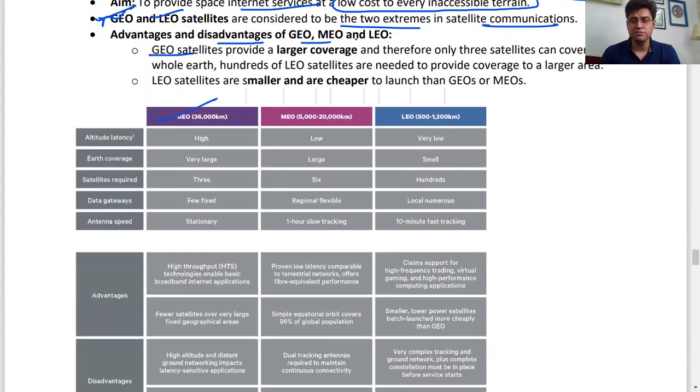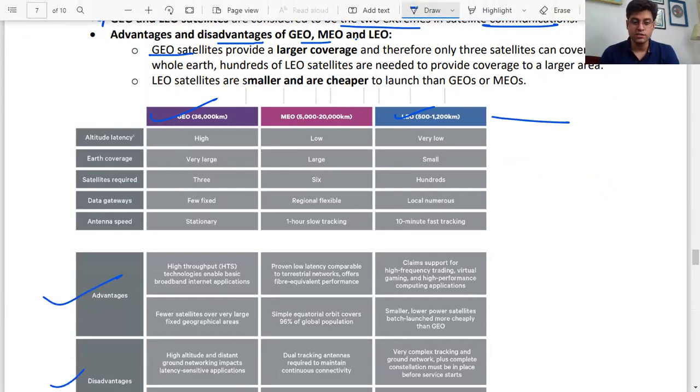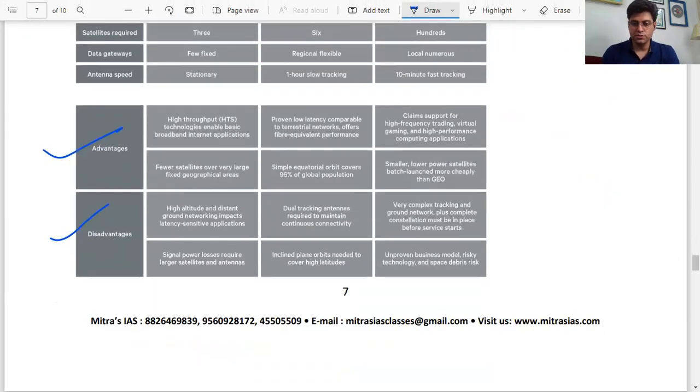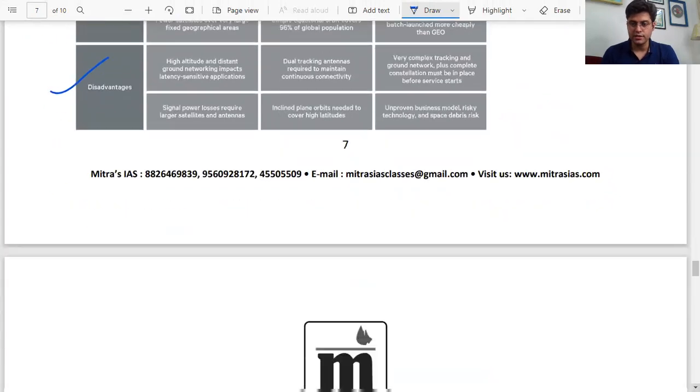So this is the difference which I've given for geostationary, medium Earth orbit, and low Earth orbit. You can read it on your own with advantages and disadvantages. It'll help you be clear about all these three various orbits around which the satellites are currently moving.